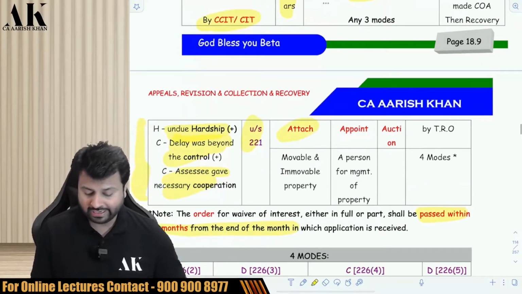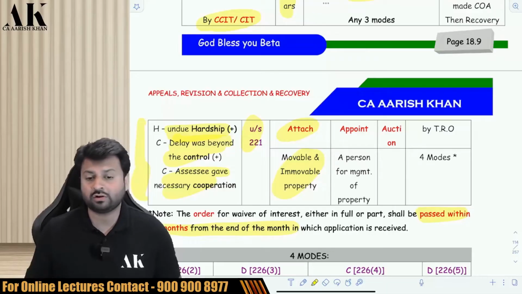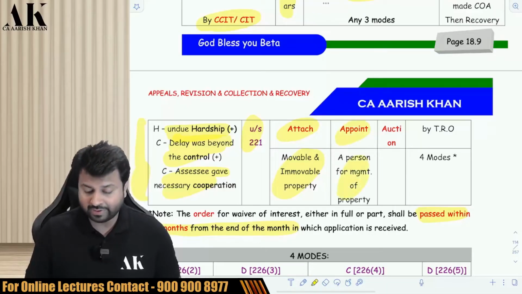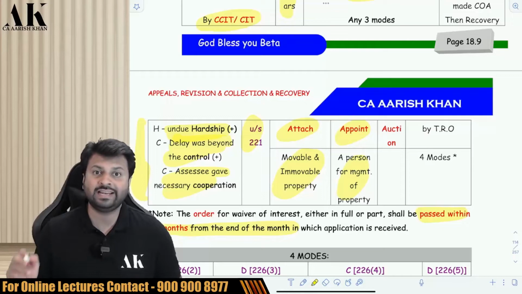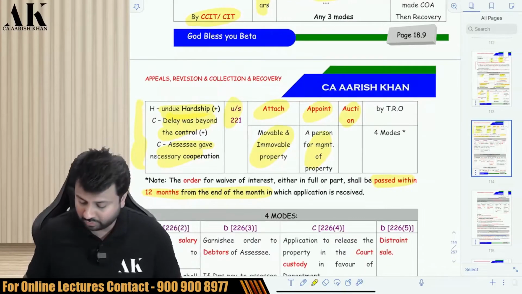What he will do? He will attach a person. Attach means he will attach your property, movable, immovable property, all the properties will be attached. Attachment means what? You cannot sell the property. You can use the property, but you cannot sell the property. He will appoint a person for management of your property so that you should not sell illegally. Third, he will also auction your property. He has the power to auction your property.